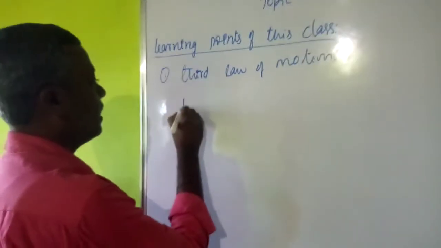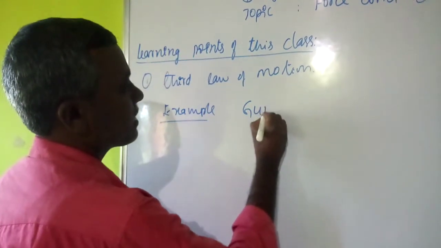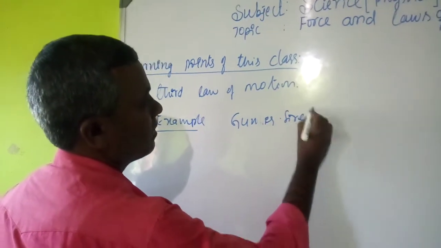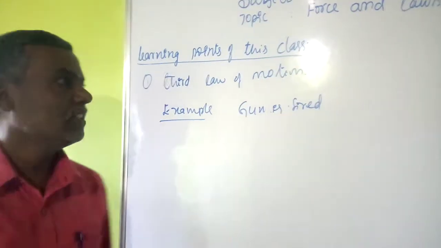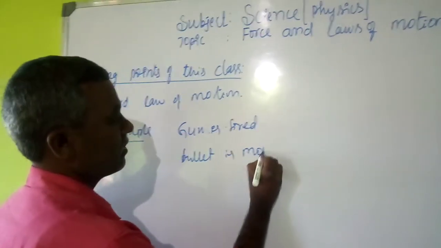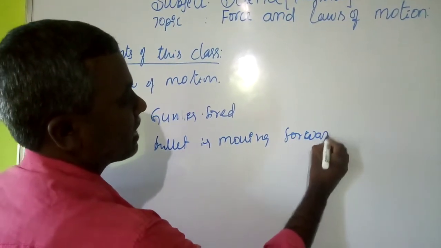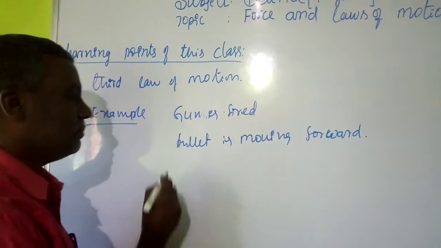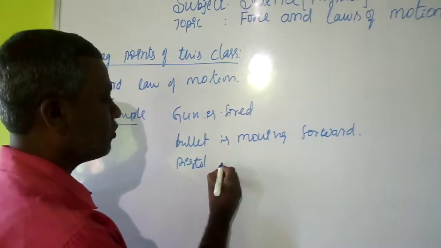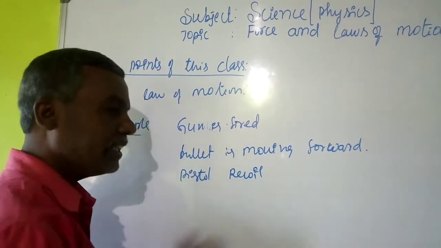If a gun is fired, what happens? The bullet is moving forward, and at the same time the pistol should recoil. It moves forward and comes back.